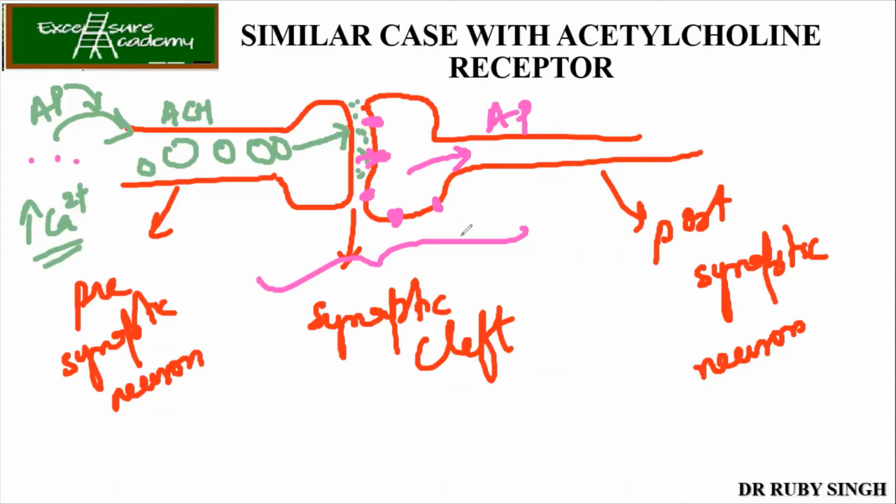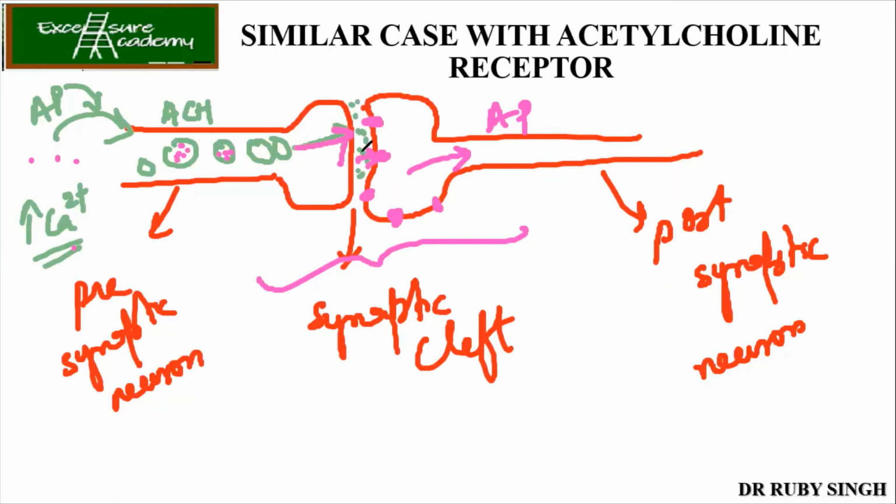Then what happens? Same. When the action potential is reaching the first neuron, at that time there is an increase in calcium. This increase in calcium gives the indication to the enzyme to synthesize acetylcholine. Acetylcholine is a neurotransmitter, right? Now this again forms the secretory vesicles. These vesicles go and fuse. Exocytosis happens and it is released in the synaptic cleft.